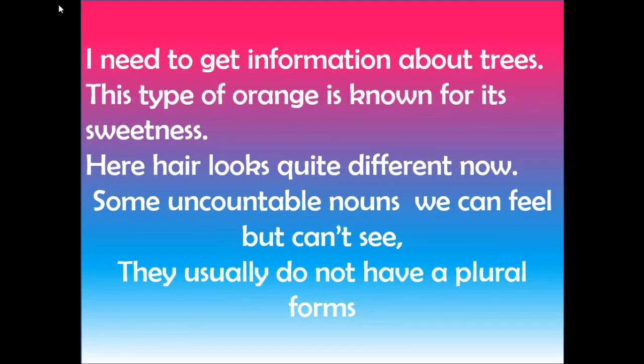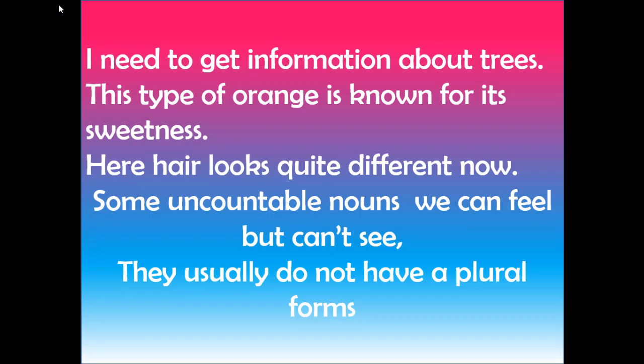Dear students, there are some sentences on your screen. I will read one by one. I need to get information about trees. Sentence number 2 is: this type of orange is known for its sweetness. Some uncountable nouns we can feel but can't see. Similarly, the taste of sweetness we can feel but can't see.